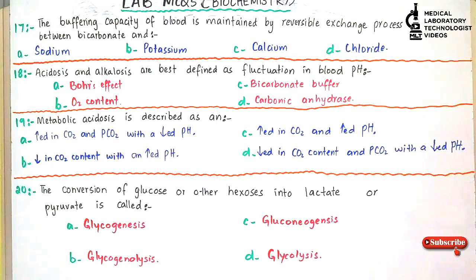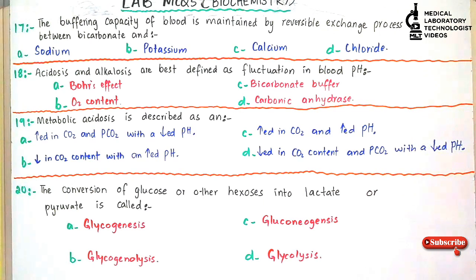One thing I will repeat again: question number 18. I forgot to write that blood pH and carbon dioxide content, both of these fluctuations are due to changes in bicarbonate buffer.